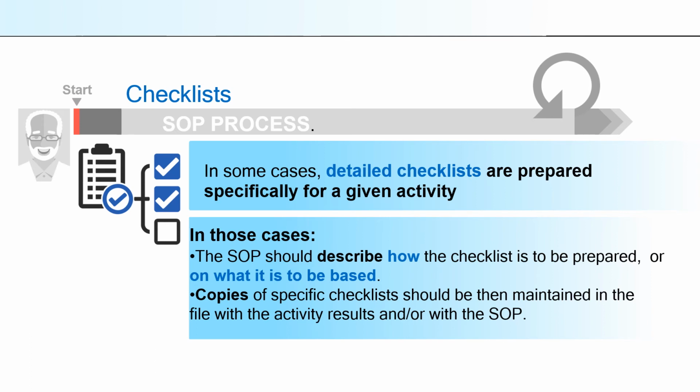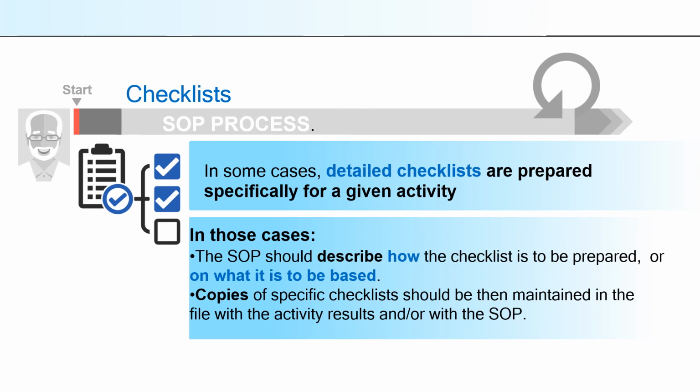In those cases, the SOP should describe how the checklist is to be prepared, or on what it is to be based. The copies of specific checklists should then be maintained in the file with the activity results or with the SOP.